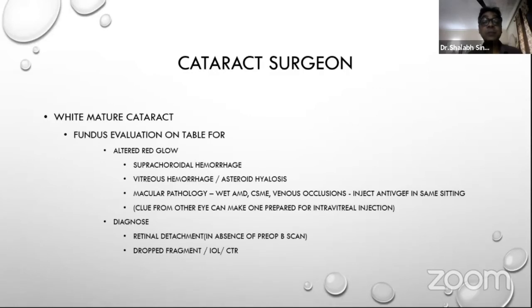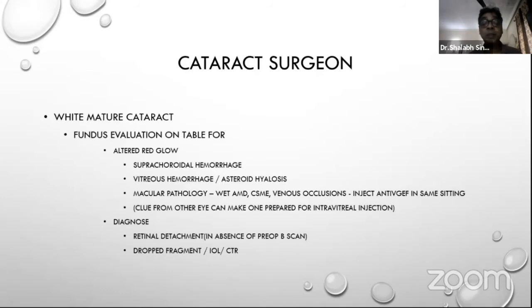If there is vitreous hemorrhage or there's asteroid hyalosis, you can differentiate between the two on the table. If there is macular pathology, like a wet AMD, or there is CSME or venous occlusions, you would want to inject anti-VEGF in the same sitting rather than calling the patient again for the injection.